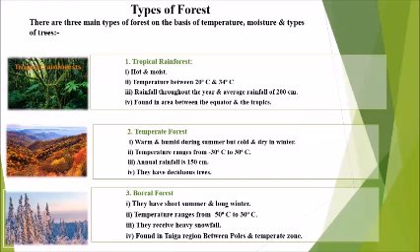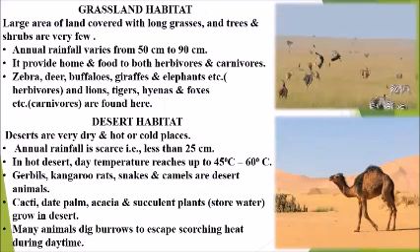The third type of forest is boreal forest. They have short summer and long winter. The temperature ranges from minus 50 degrees Celsius to 30 degrees Celsius. They receive heavy snowfall. And these types of forests are found in taiga regions between the poles and temperate zones on the earth.